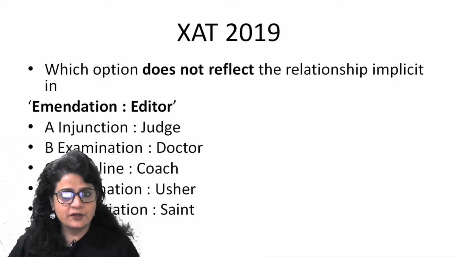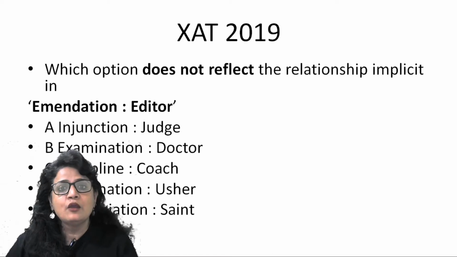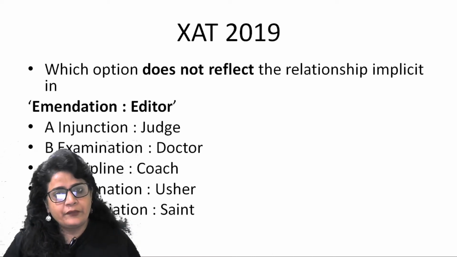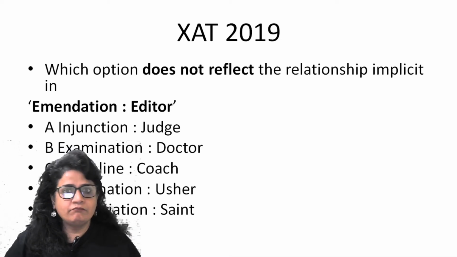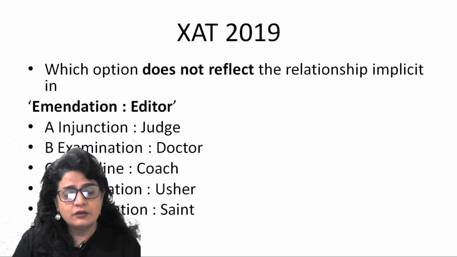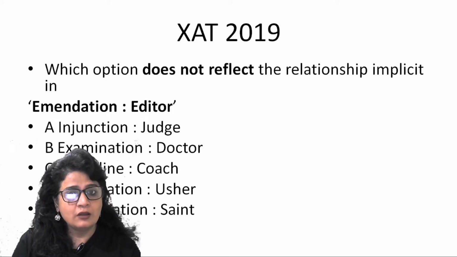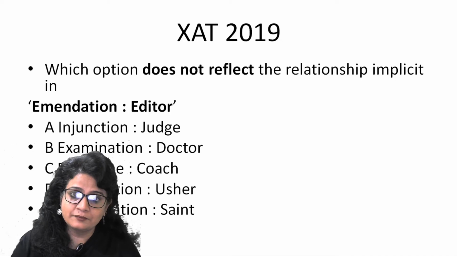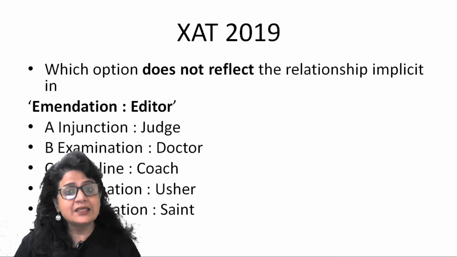Illumination and usher is going to be your answer, because an usher is somebody who takes you towards your seat in a hall or in a place where some performance is happening. Who takes you, who escorts you, who shows you the way to reach your place in a hall. Illumination is showing light, so possibly this is not something done by an usher. All right, so that is why D is the answer.